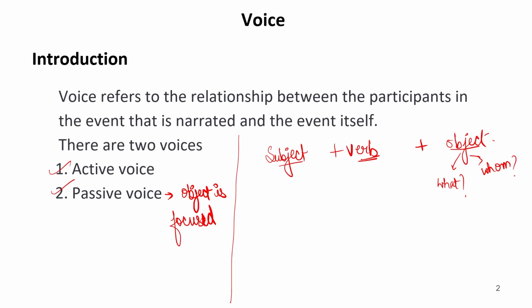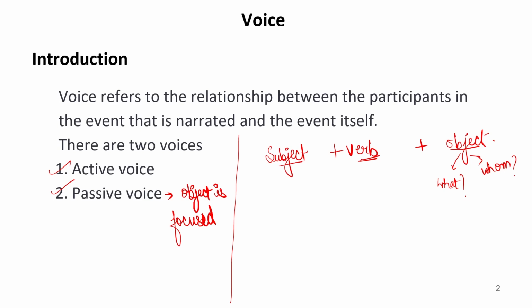Now we write sentences in passive voice when we do not know the subject, we know only the object. When the object is to be focused, when the object is to be highlighted, the sentences are written in passive voice.